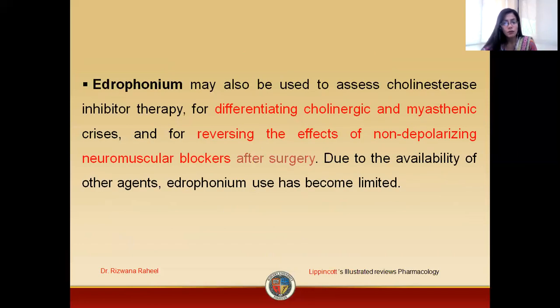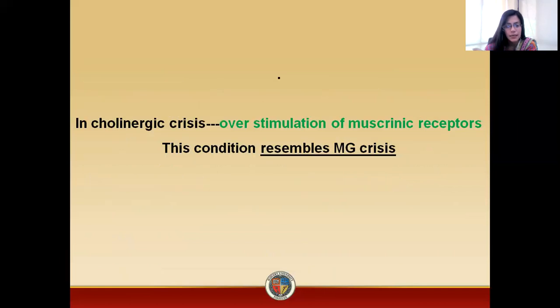So, edrophonium is the drug which is used to differentiate between cholinergic crisis and myasthenia gravis. Now, I will discuss the differences between these two diseases in this lecture as well. Secondly, edrophonium is used to reverse the effect of non-depolarizing neuromuscular blockers after surgery.